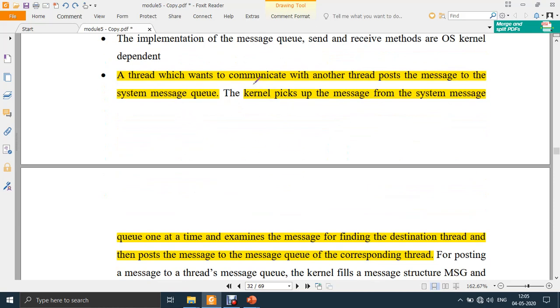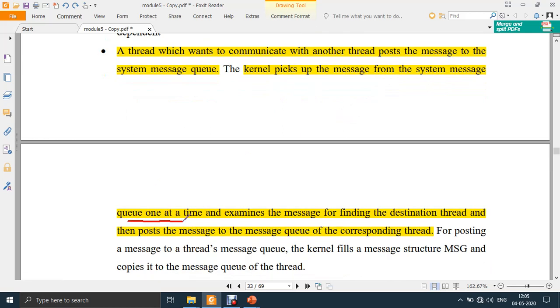So a thread which wants to communicate with another thread, or sorry, process, posts the message to the system message queue. The kernel picks up messages from the message queue one at a time, similar to a queue.